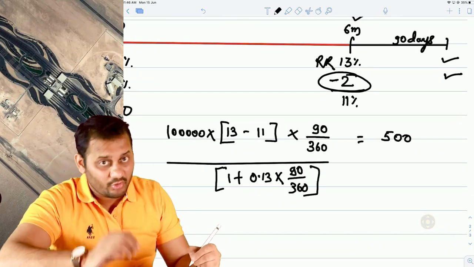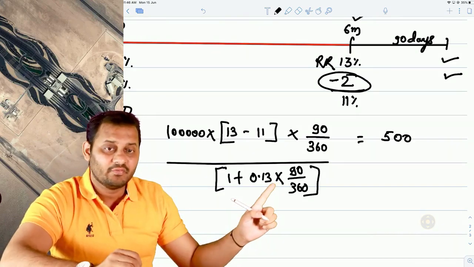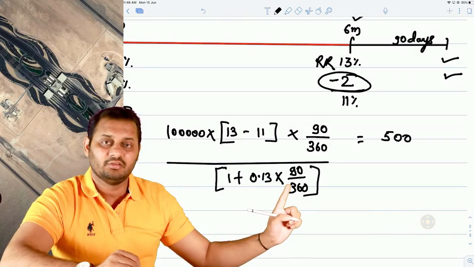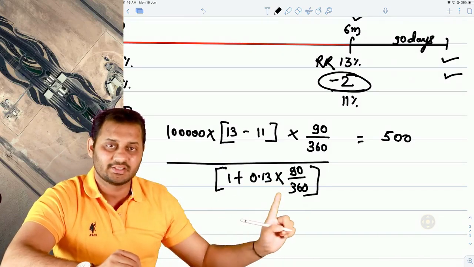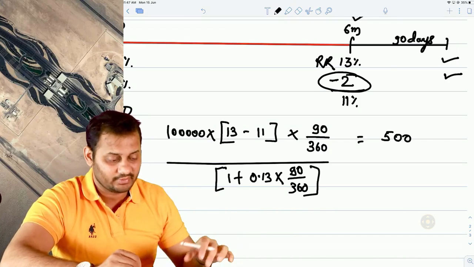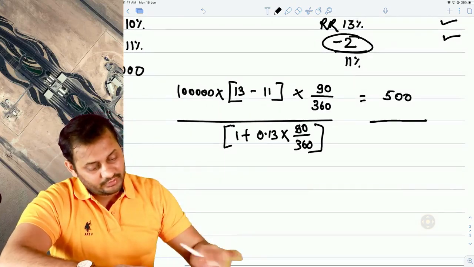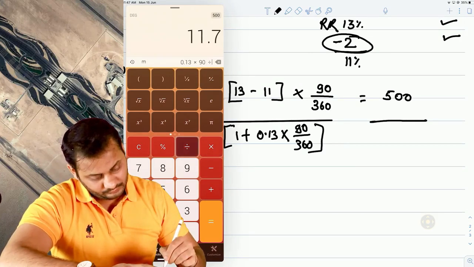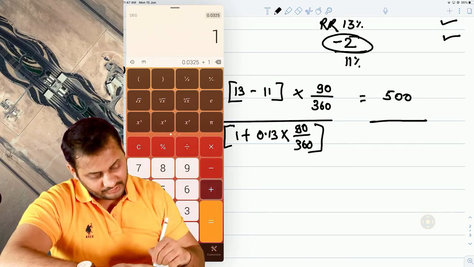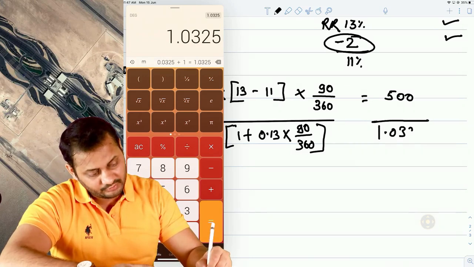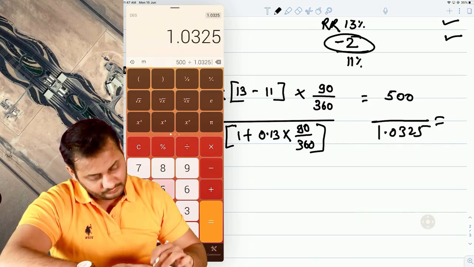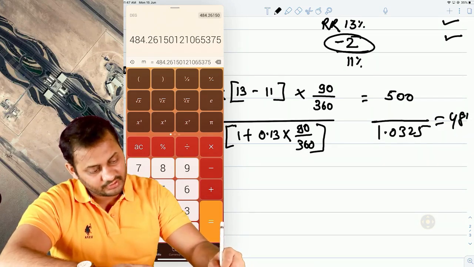Because I want to discount by 90 days only, I will convert the reference rate into a 90 days rate and then use this amount. So this is how we discount: 1 plus r, we divide by 1 plus r. So it will be 1.0325, and the final answer will be 484 something. So forget that.